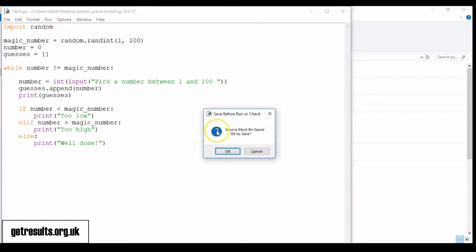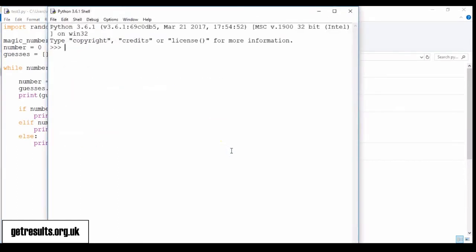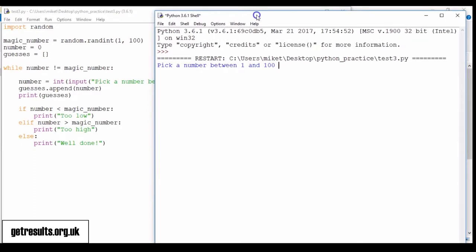Let's run that. So again, we're prompted to pick a number between 1 and 100. It's too low. There it's making a reference to the 50 that I picked.